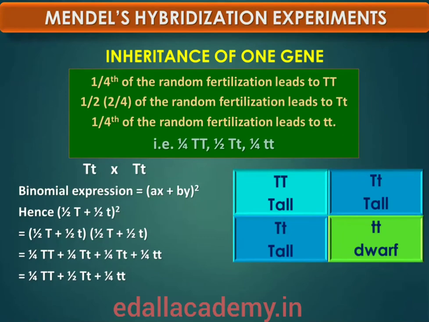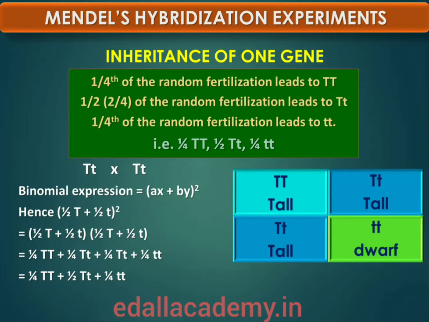It is thus due to this dominance of one character over the other that all the F1 are tall though the genotype is capital T small t, and in the F2 generation 3/4 of the plants are tall, though genotypically 1/2 are capital T small t and only 1/4 are capital T capital T. This leads to the phenotypic ratio of 3/4 tall, that is 1/4 capital T capital T, 1/2 capital T small t, and 1/4 small t small t.